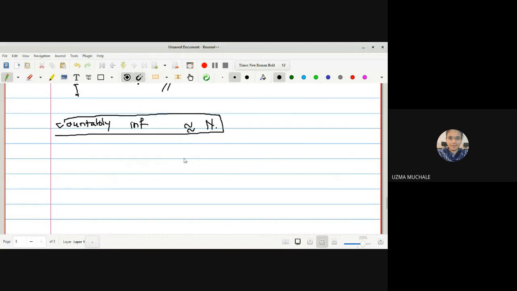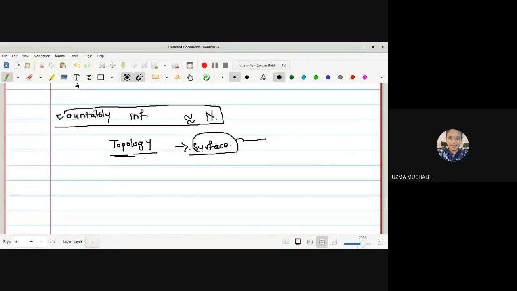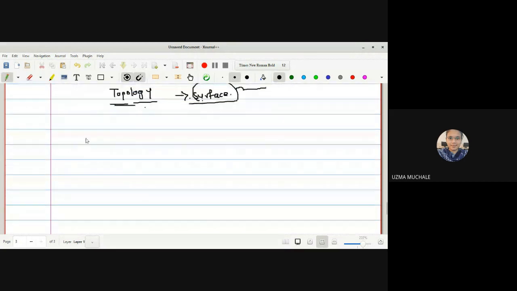Now, let us start with the definition of a topology. In the initial lectures, I told you the meaning of the word topology. It is nothing but topo and logic. Logic means study, topo means a surface. So in general, we are going to study surfaces, but in this general topology we are not having any surfaces. As I told you, we have different branches of topology, that is algebraic topology, differential topology and so on. There you can see the study of surfaces, right?